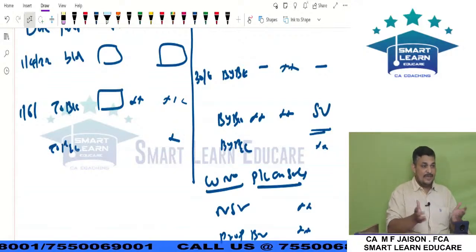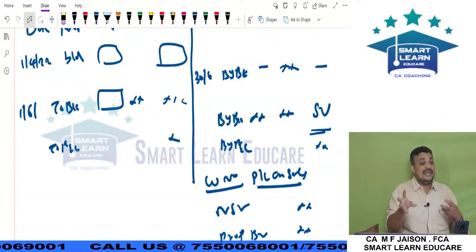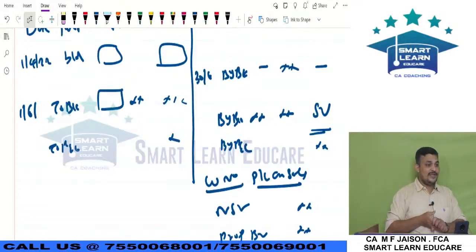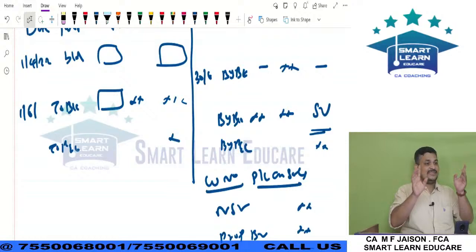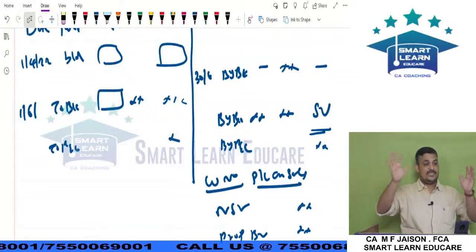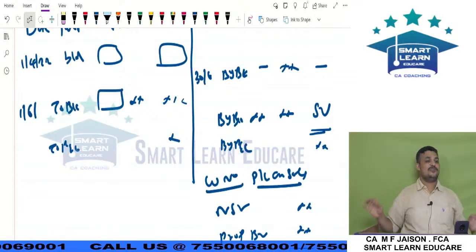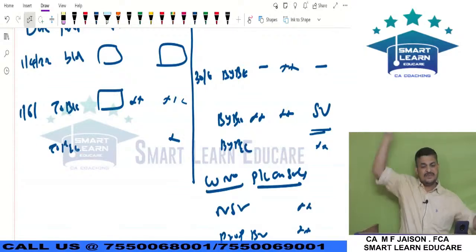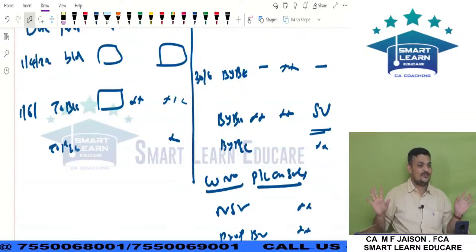This is our core. See, some non-valued or insignificant areas we should do in the classroom because the syllabus should be covered in full. We don't want to ignore them, but the examination focuses on the core area: purchase, sale, valuation, receipt of interest, payment of interest, FIFO and weighted average application. This much only you should recall, and that is what you should apply. Hope you understand. Don't unnecessarily worry about this reversal, that reversal. If I forget, it's okay. Don't worry. You should know how to post it.